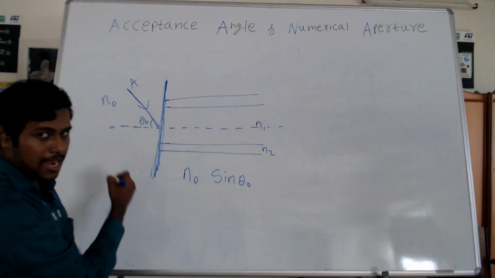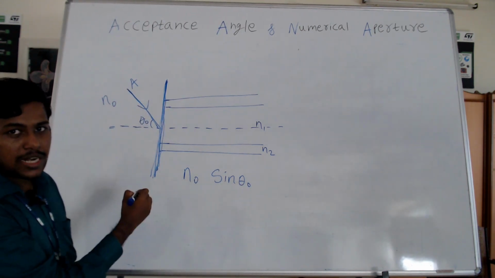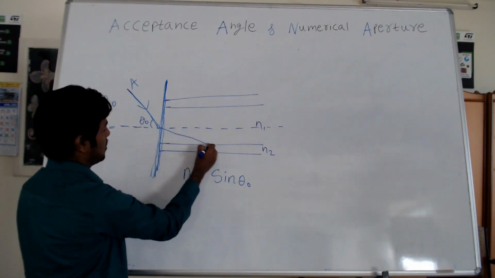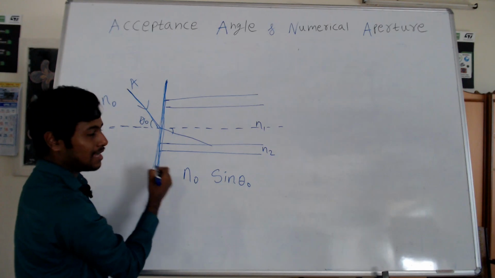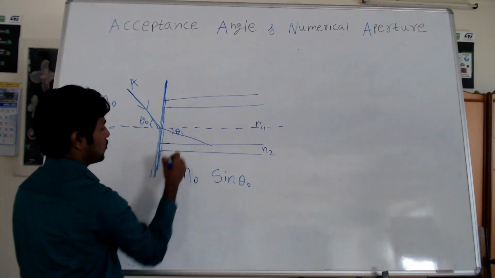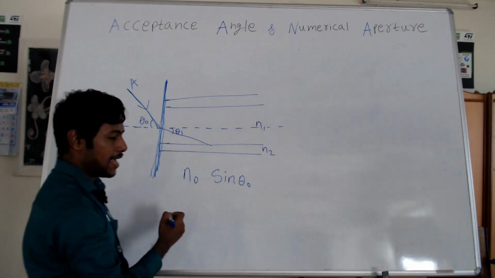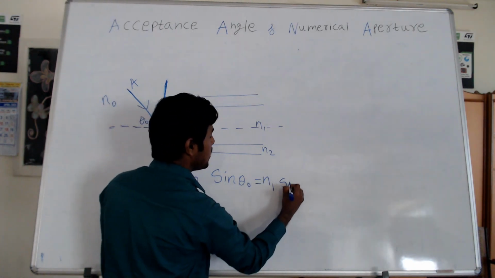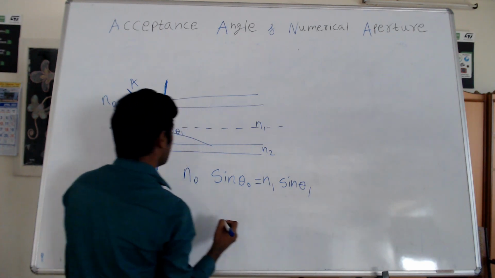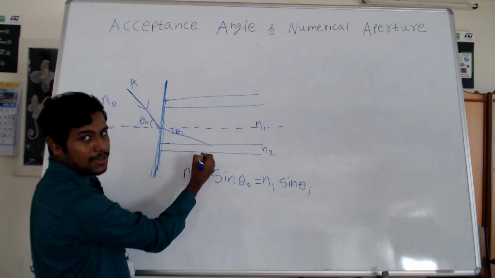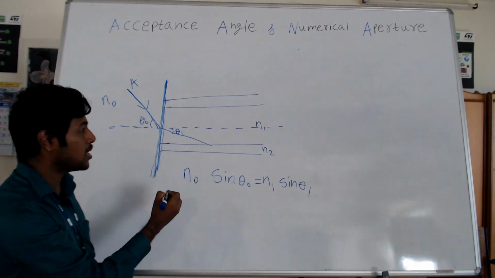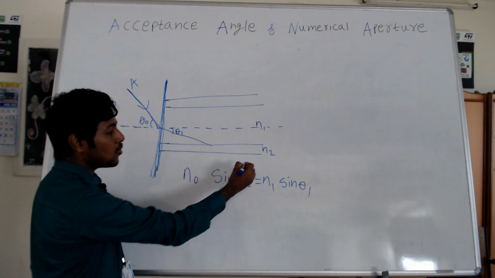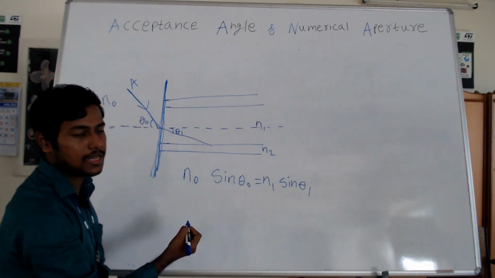Now since the light is propagating from the rarer medium to the denser medium, the light ray will bend towards the normal, and it makes the angle theta 1. So according to Snell's law, we can write N0 sin theta naught equals N1 sin theta 1. Now inside the optical fiber cable also, you have two media. One is the core, which has the refractive index N1. Another one is the cladding, which has the refractive index N2.